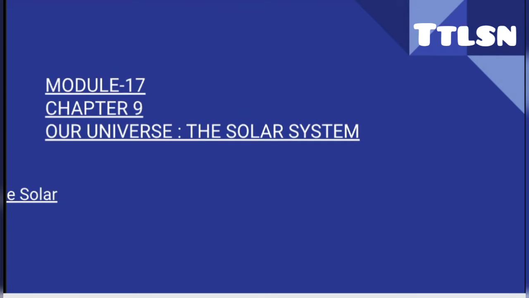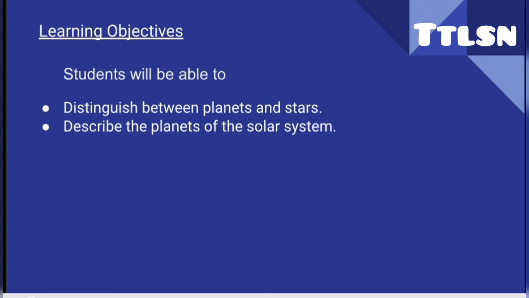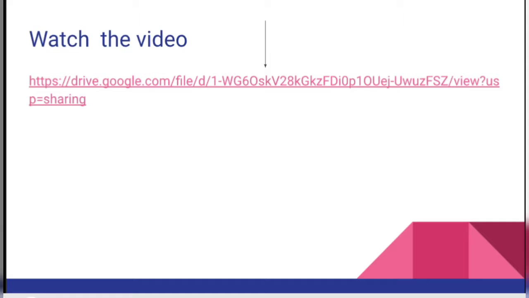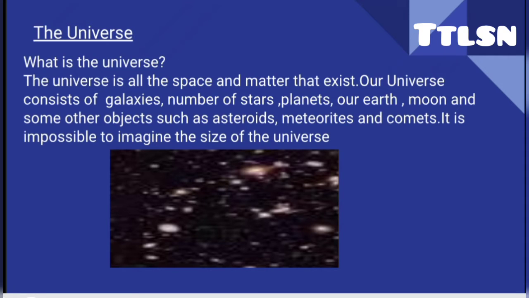Our topic for today is our universe, the solar system. Now we are going to learn about the universe. What is the universe? The universe is all the space and matter that exist.